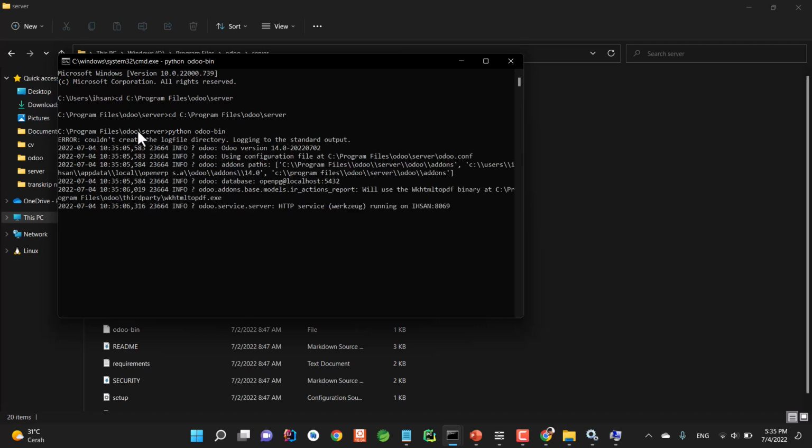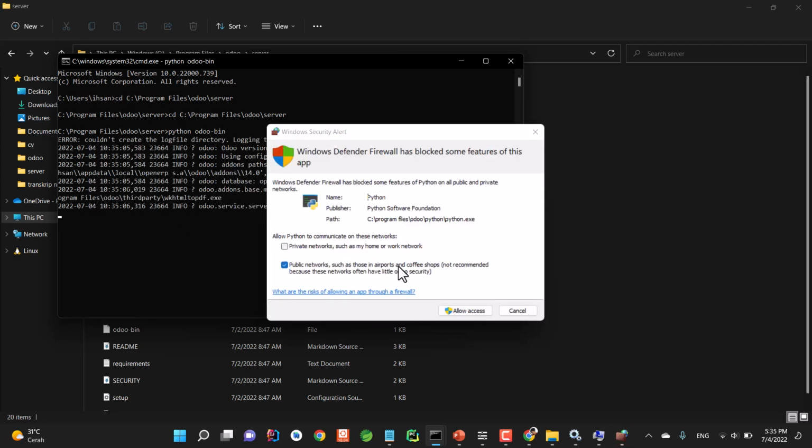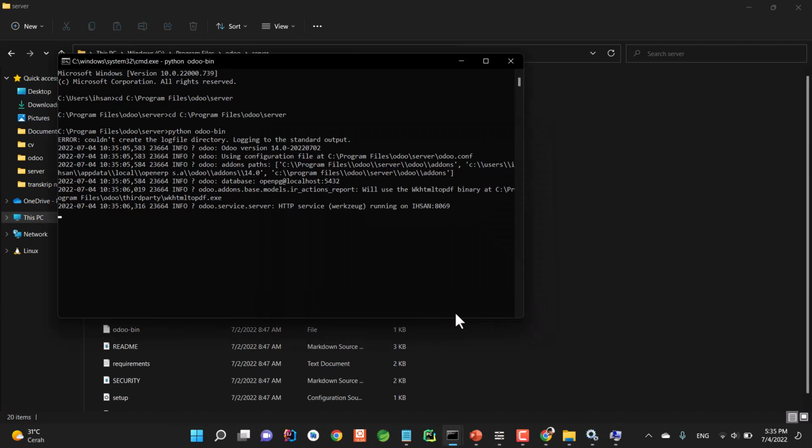Now enter, and here you can see, now just click allow access. Now here you can see the Python is executing odoo-bin, which is a file that will run our Odoo server. Now it's running and we are seeing the nice logging that Odoo produces.